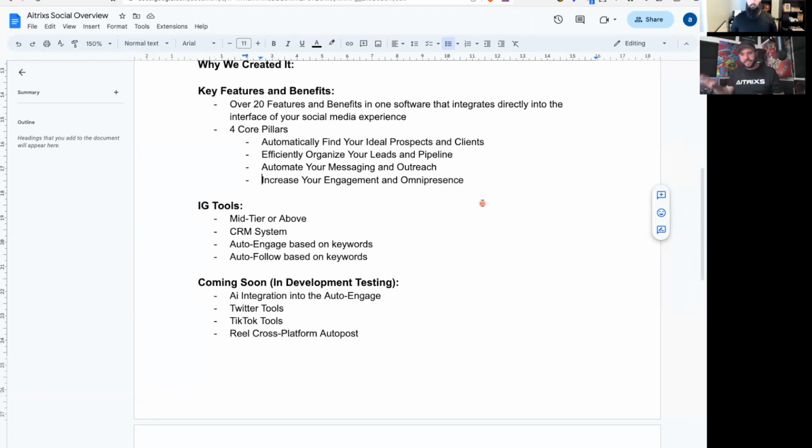So if you're using a CRM system, but then you have a built-in social media CRM system, being able to integrate that directly into the CRM system that you're currently using is going to be a very, very powerful functionality for whatever CRM system you're using.